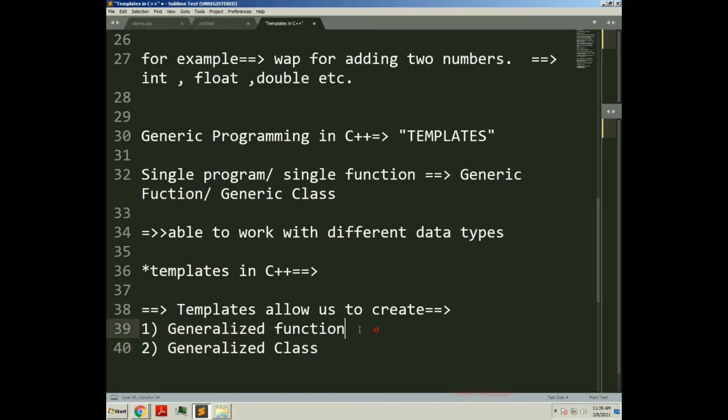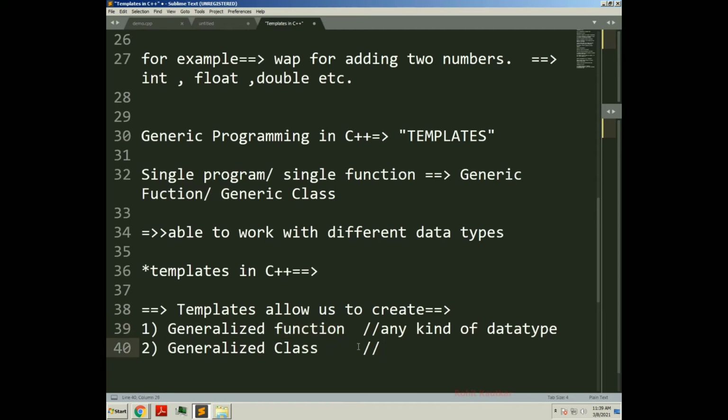So this generalized function will be able to work with any kind of data type. There will be no restriction. You can pass integer data to a generalized function, you can pass float data, you can pass character data, etc. Any kind of data you can pass to this generalized function. And second, you have a generalized class.